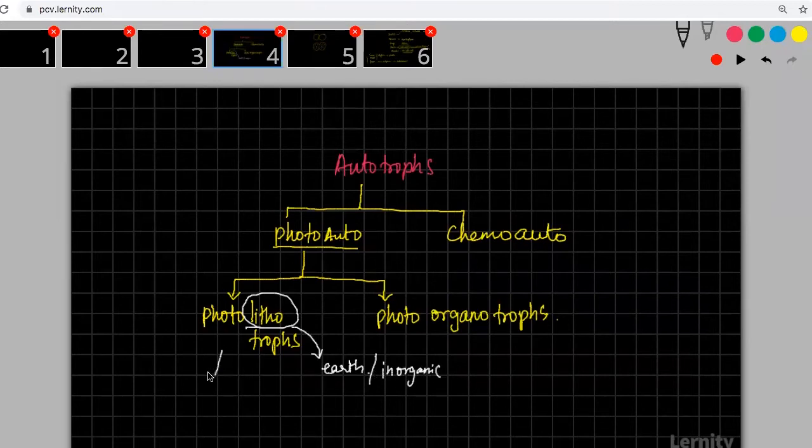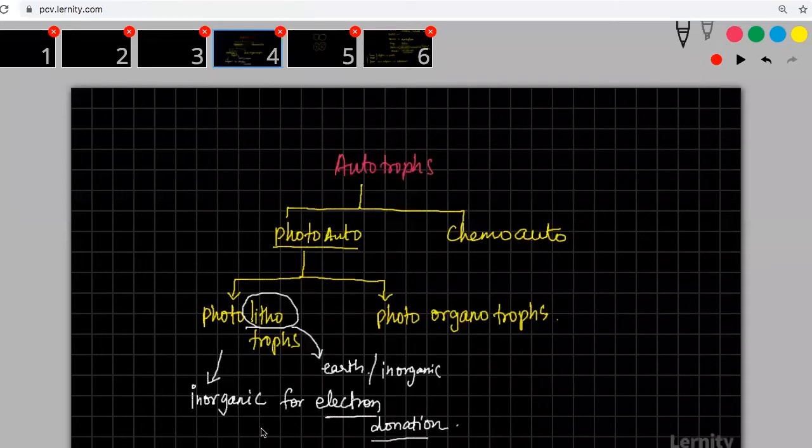There are some organisms which use inorganic substances for electron donation. You have water, hydrogen sulfide. These kinds of substances can give electrons for the photosynthetic process. In such cases, we call them photolithotrophs.